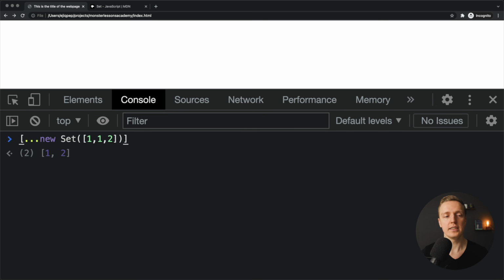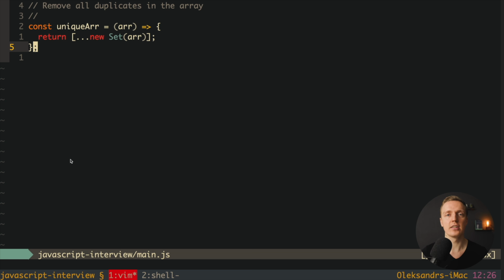This is why, as you can see, if we spread our new Set and put it in the new array to convert the set back to an array, we will get our unique elements. And actually not a lot of people know about this solution, but this is the best solution because it is first of all a one-liner, and secondly it is really performant. If you don't know this solution, it's not bad, you can always build this logic on your own. The most important part is that even a for loop here, if you're using forEach for the array, is not that bad.